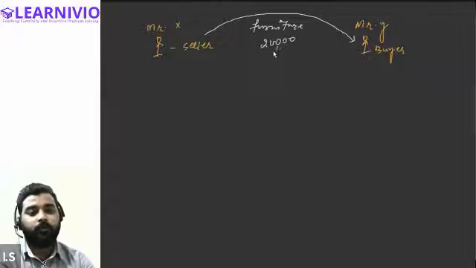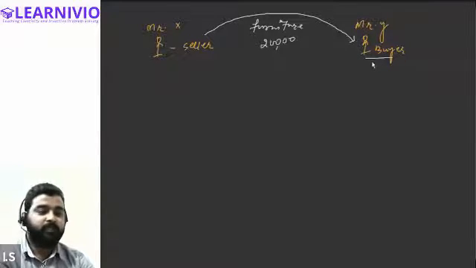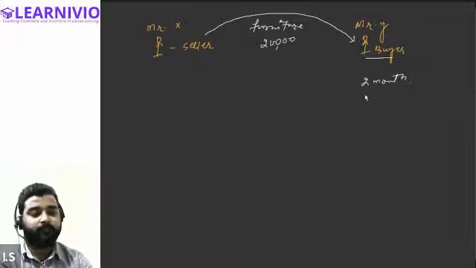Now, usually what happens when we buy anything from some person, we make payment. And if the payment is made, that is basically a transaction taking place on cash basis. But sometimes it also happens that at the time of purchase, we do not make the payment. We buy the goods on credit basis. That is what is happening in this particular example, that Mr. X sold goods to Mr. Y, but Mr. Y is not paying the money at the moment of purchase. Basically, he's saying that he will pay the money after, let's say, a period of 2 months. He is asking for a 2 month credit period to make the payment.